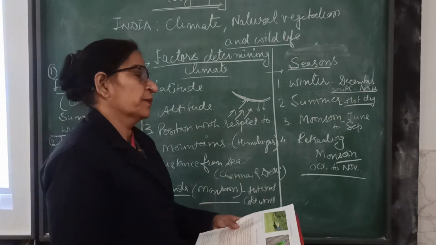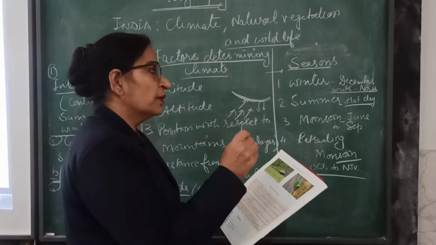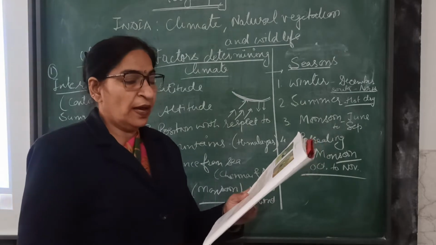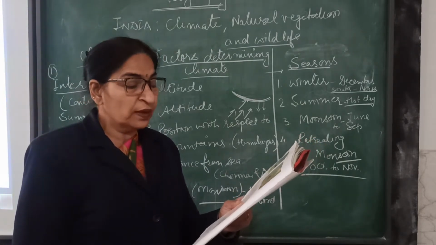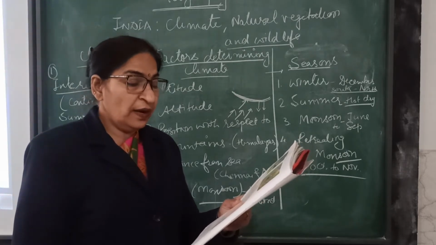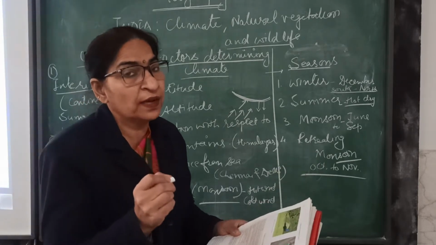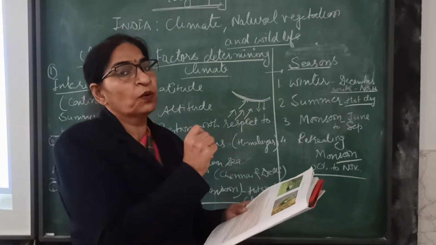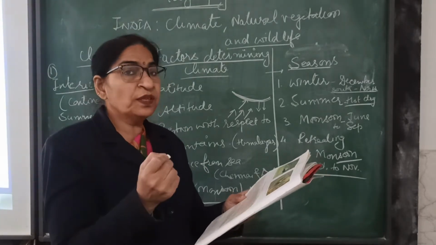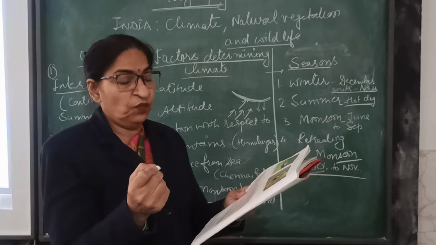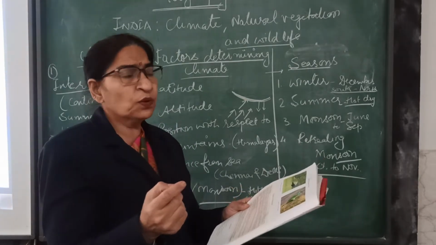Number 1 is winter. The winter season lasts from December to February. From December to February, a high pressure zone develops over northern India, causing wind to blow air toward the south. Northern India receives rainfall from the western disturbance. That means North India gets rainfall because of the disturbance from the west side, that is the Mediterranean Sea. While the southeast coast receives rainfall because of the northeast monsoon.